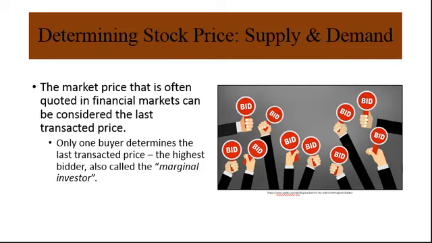It's popular to think that the market price is the price that the market thinks the stock is worth. That's not quite the case. The market price is only determined by one buyer. This is called the marginal investor. The one person in the entire market that bid the most for the stock actually determines that stock price. So when you hear the term market price, it's really referred to the last transacted price, the one the highest bidder paid a few moments before.